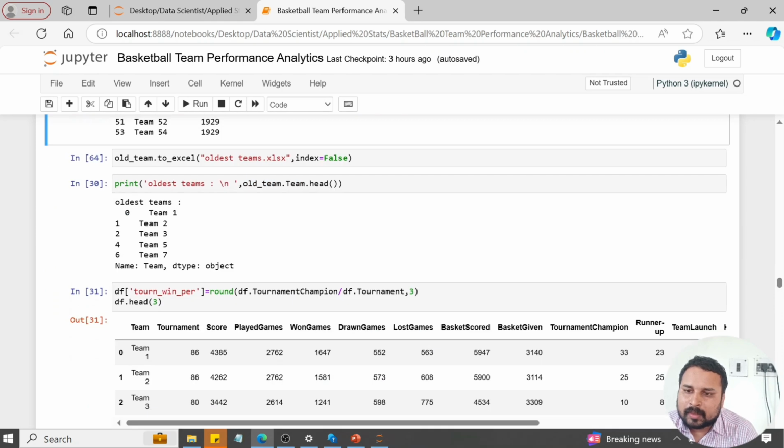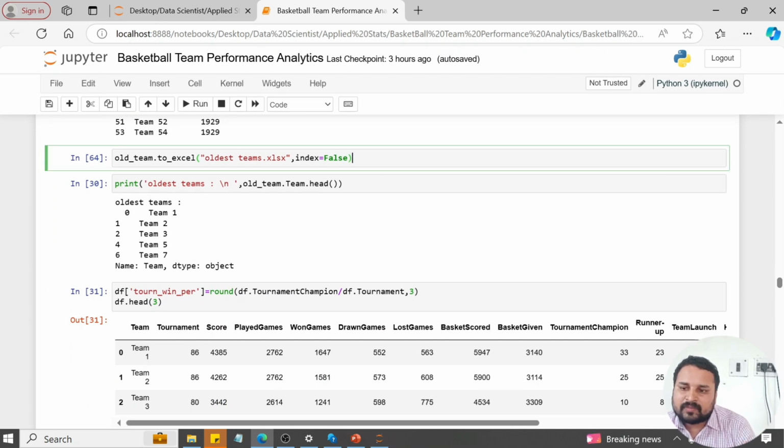Whatever data came out, I'm converting into Excel format. So I exported to Excel format. We can see that further later. Then I printed the top 5 old teams. This is it: teams 1, 2, 3, 5, 7 are the oldest teams.